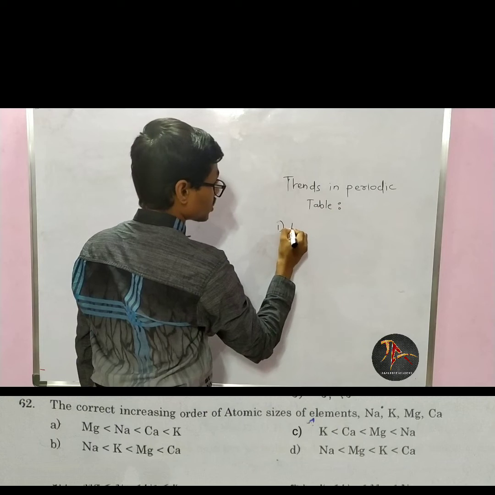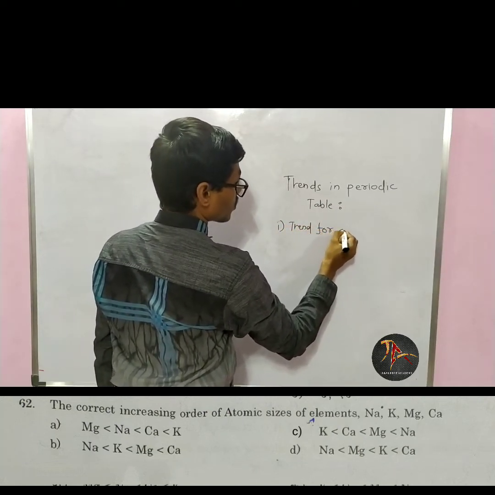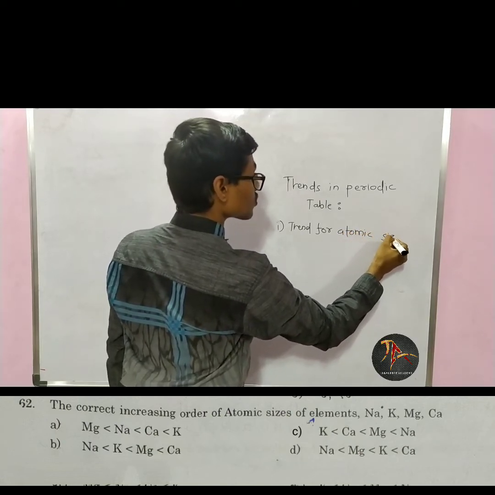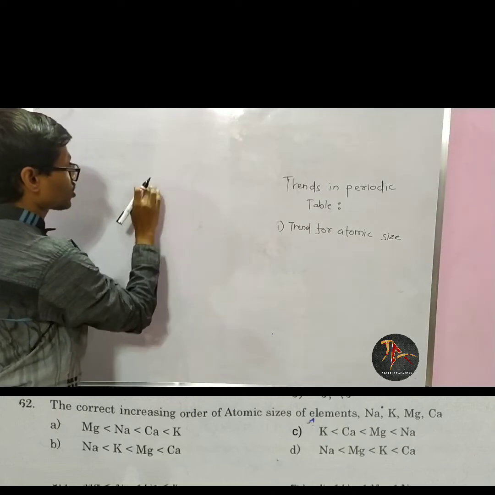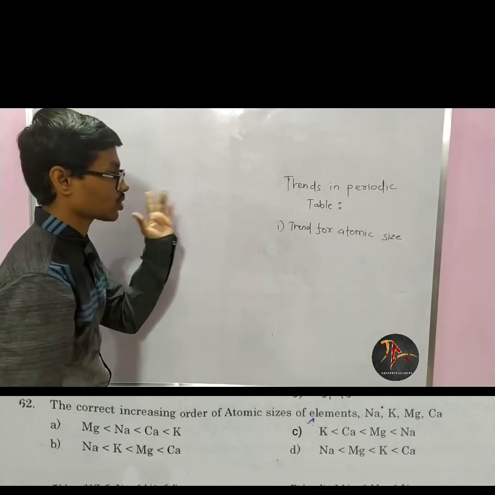One of the trends is the trend for atomic size. There is the periodic table: hydrogen, helium, lithium, beryllium, boron, carbon, nitrogen, oxygen, fluorine, neon and so on.